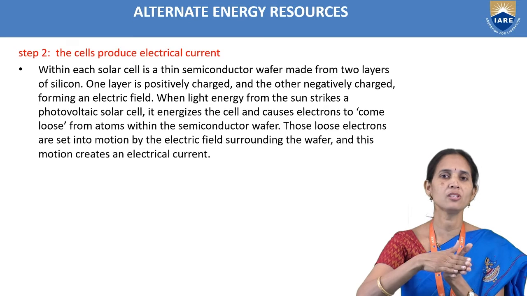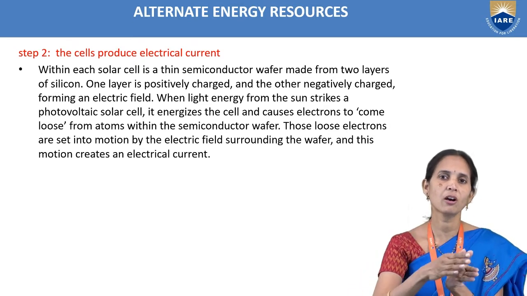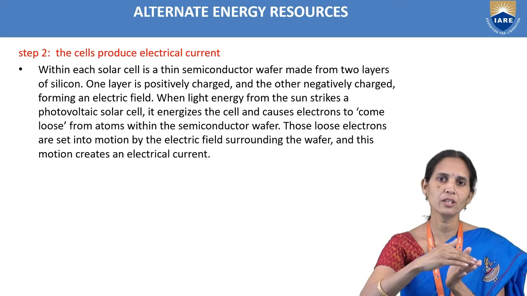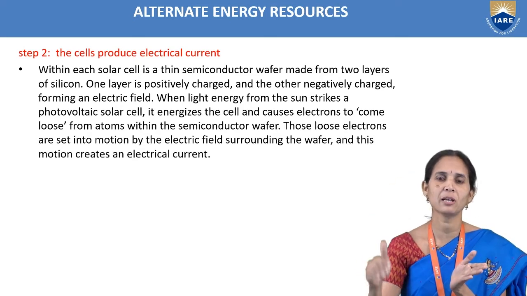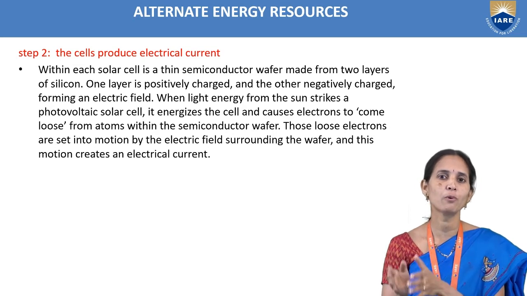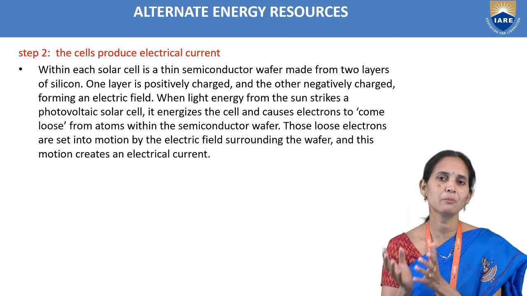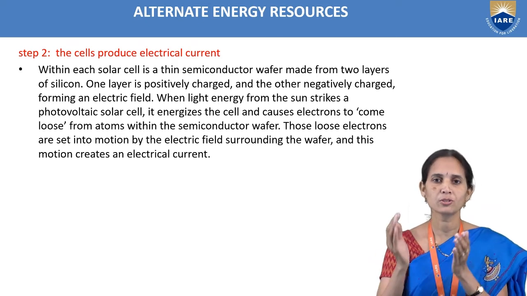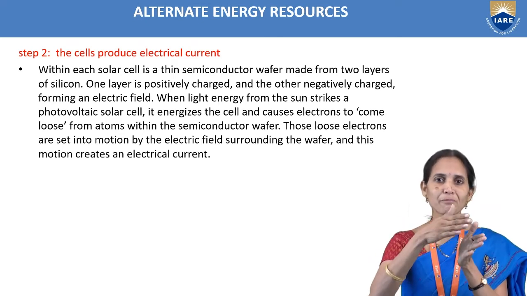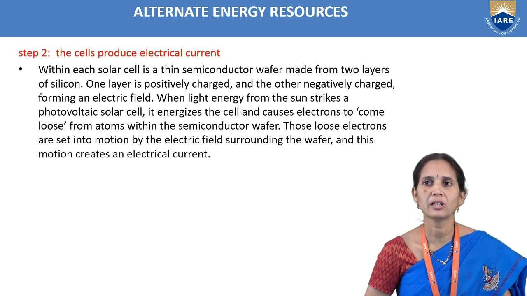That electron flows from the N-type silicon to the P-type silicon. For P-type silicon we take boron atoms.